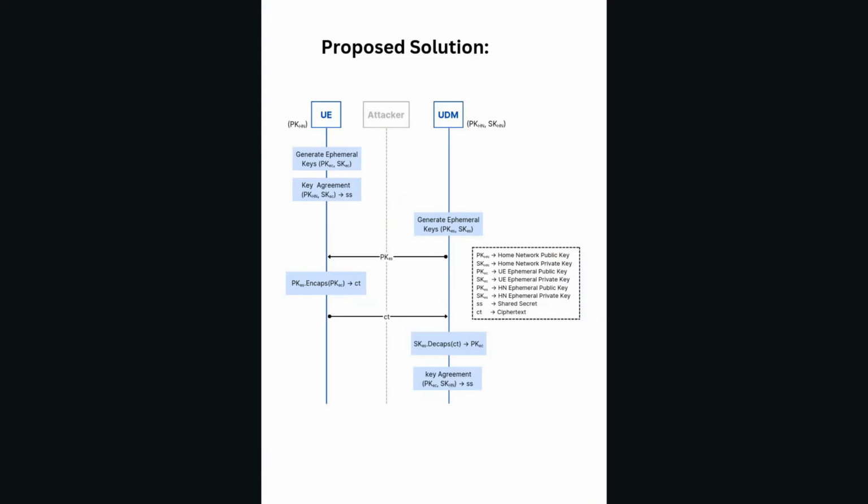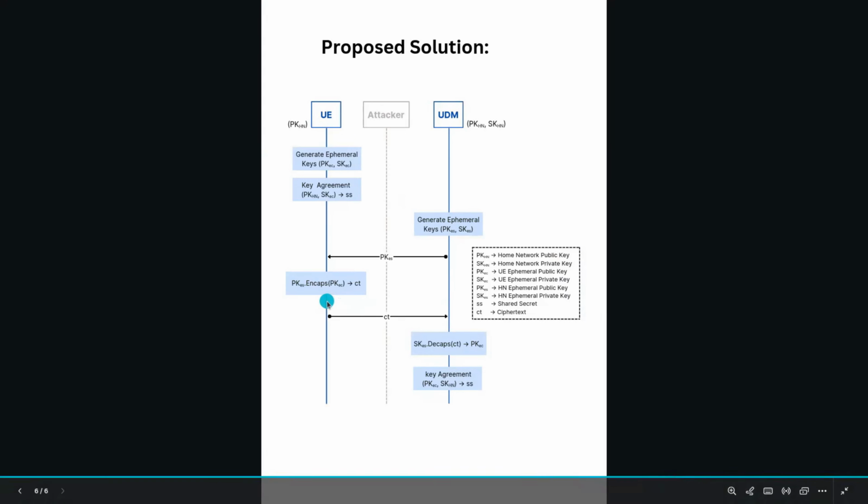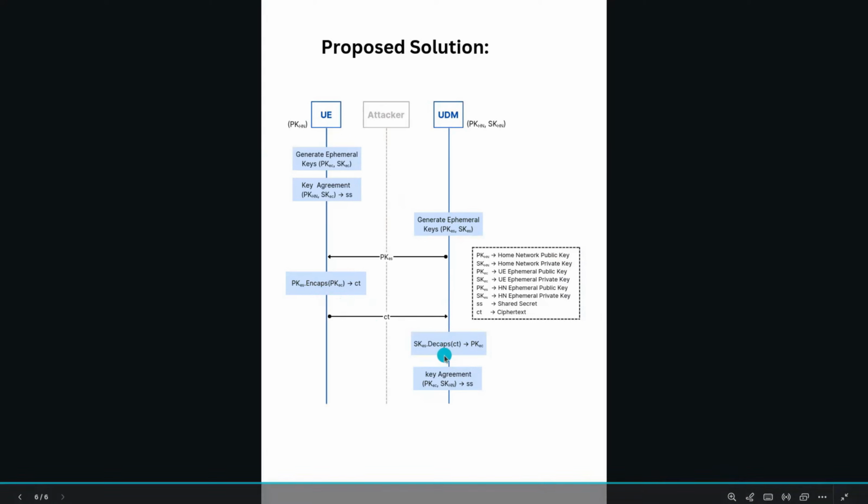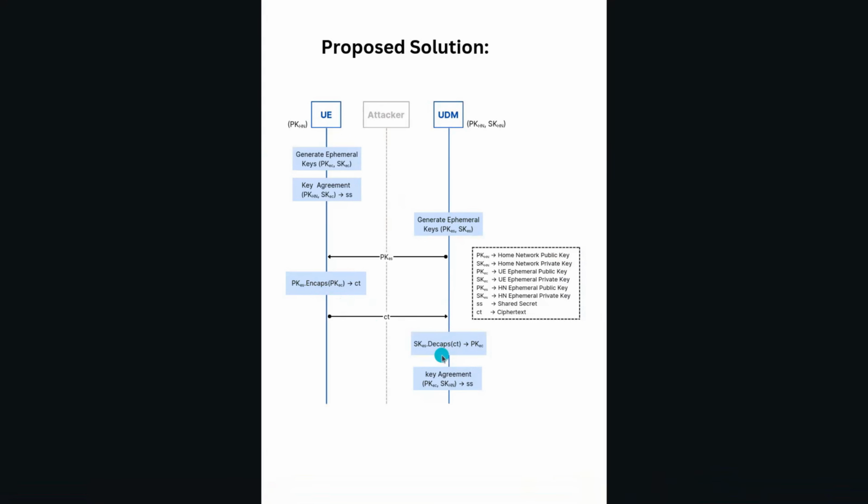One important note: in elliptic curve cryptography, it is not possible to encapsulate or decapsulate, because it does not work like RSA. So in order to do that, you need to use HPKE, which is Hybrid Public Key Encryption, to get the functionality like encapsulation and decapsulation.